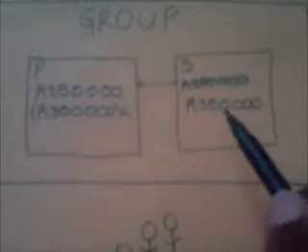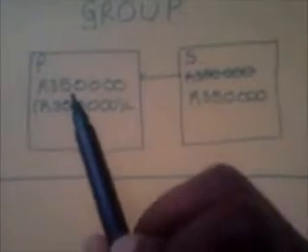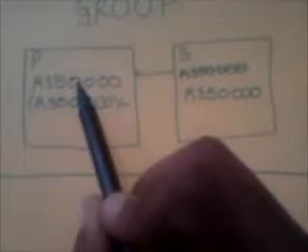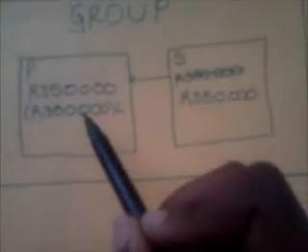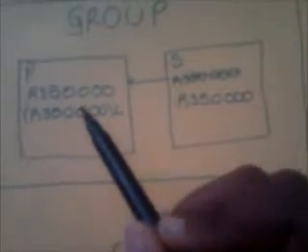Notice, from the group's perspective, after taking into account the transaction, the net asset value is 350,000 rand plus 350,000 rand minus 350,000 rand, which gives us 350,000 rand. So there has been no change in the net asset value of the group.